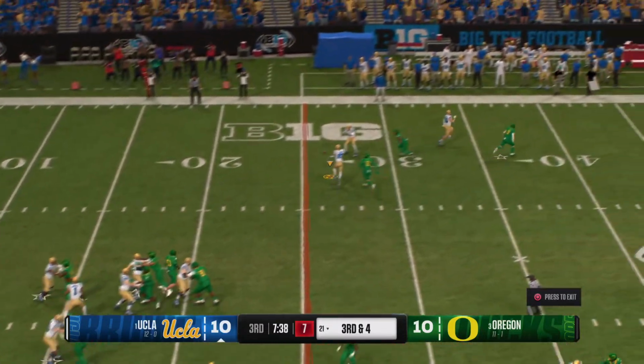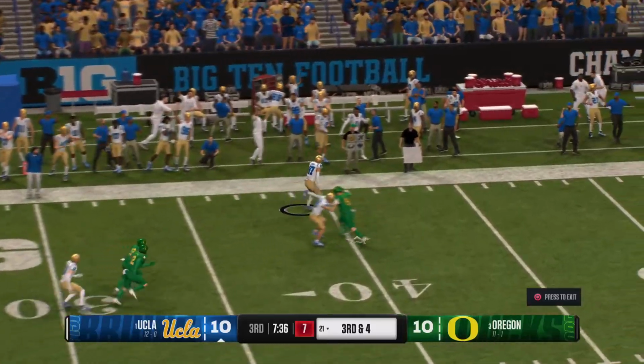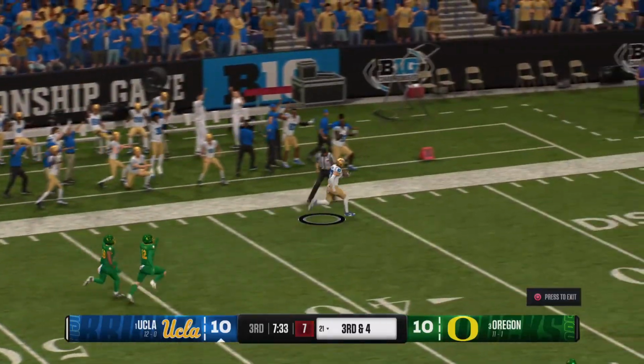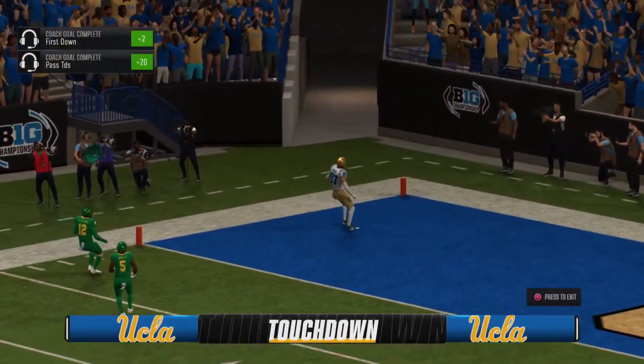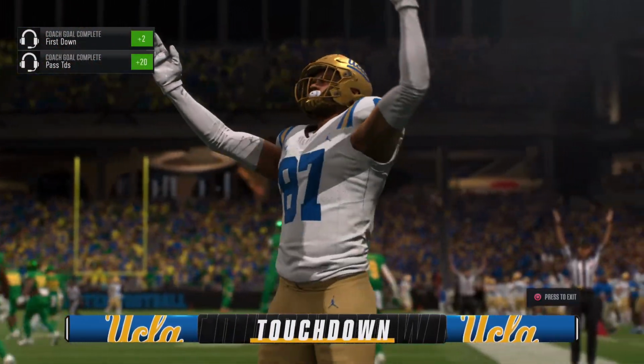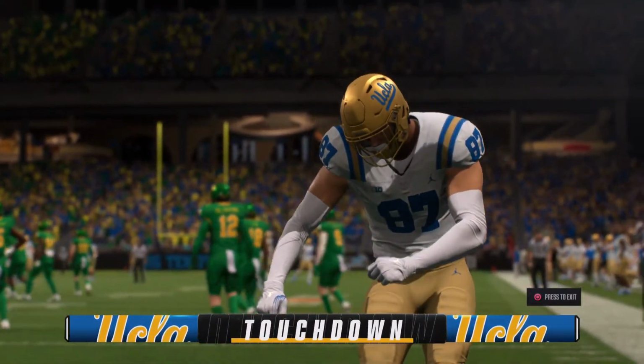Here's the snap. Offense looking to throw the ball. Finds an open target on the left side. Breaks into the clear. It's a sprint. Crosses the 10. Touchdown, UCLA. And they go in front here in the second half.